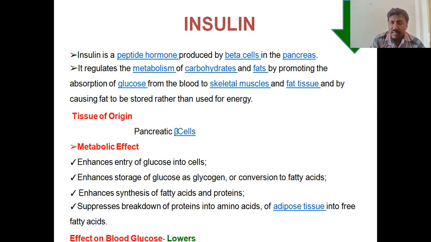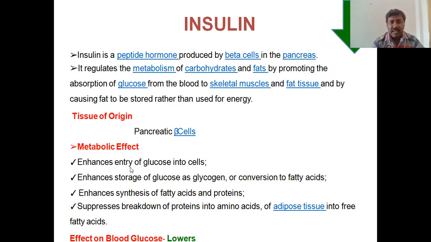Insulin is a peptide hormone synthesized and secreted from the beta islets of the pancreas. It regulates the metabolism of carbohydrates and fats, promoting the absorption of glucose from the blood to skeletal muscles and fatty tissues. So the insulin function is to engulf the glucose molecule into the cell. We can discuss that mechanism.